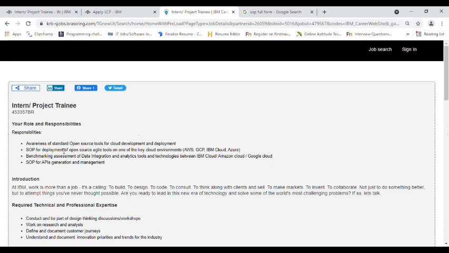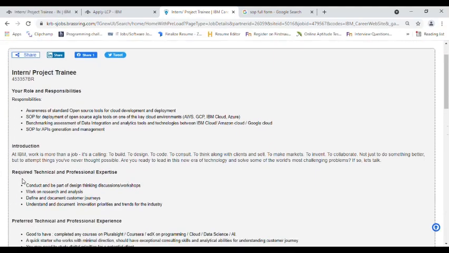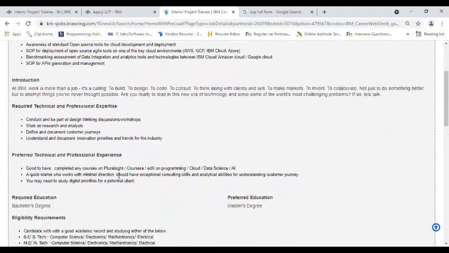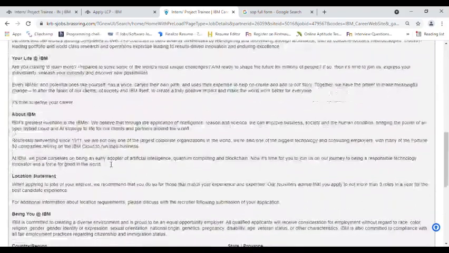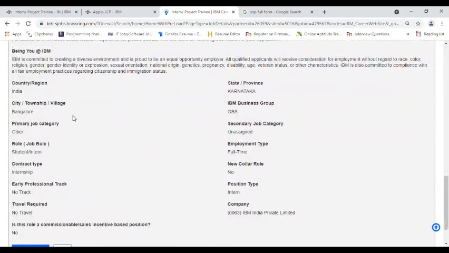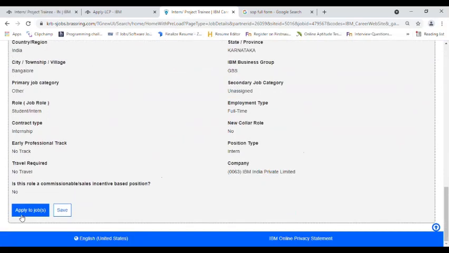Here you'll find all the details that we have discussed, like roles and responsibilities, required technical and professional expertise, preferred technical and professional experience, required education, eligibility criteria, and the details about the internship like work location and full-time internship. Then you have to click on apply to job. After clicking here, your application will be submitted.